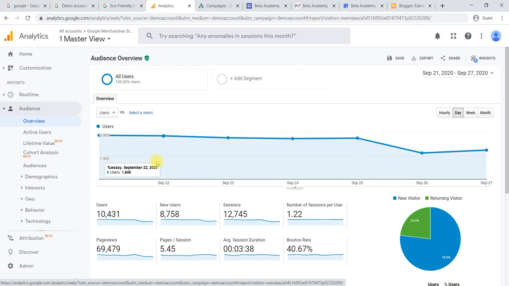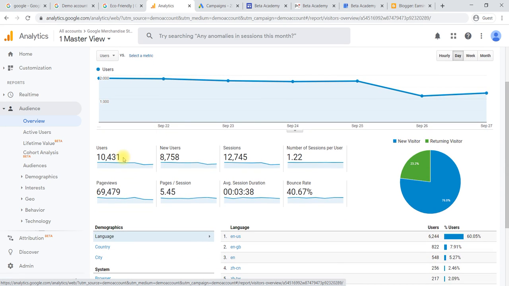Then within users we can see how many of them are new users, newly visited to your website, and how many sessions, which is how many pages they have checked. 10,000 users checked 12,000 pages. That gives how many pages each user has checked. It is nothing but 1.22. In the sense, each user is checking just one page, at max one or two, maybe two pages, like that. On average, 1.22 pages have been checked.